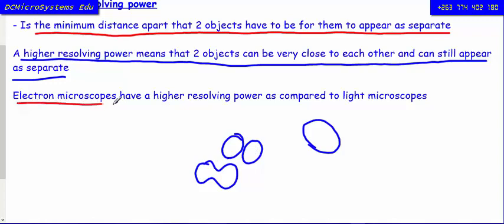Electron microscopes have a higher resolving power or a higher resolution as compared to light microscopes. So the resolving power of an electron microscope is far much higher than that of a light microscope.